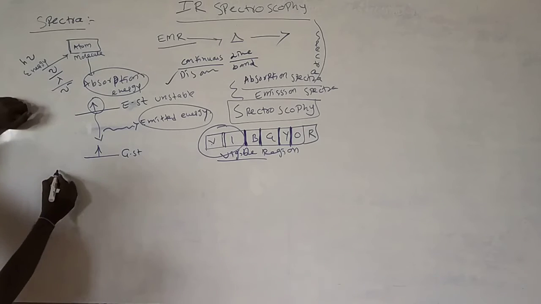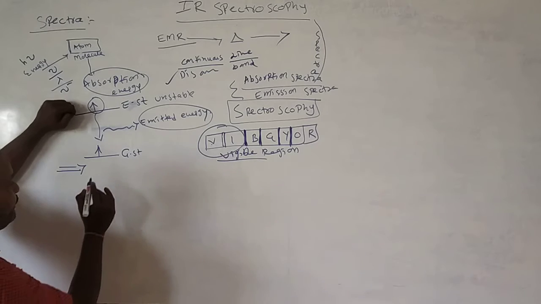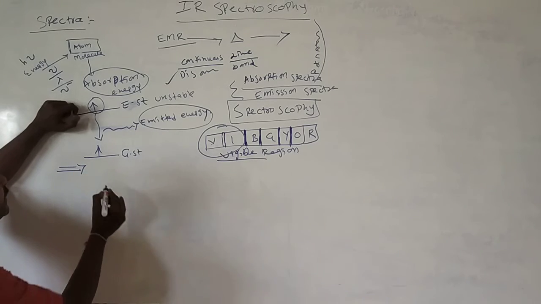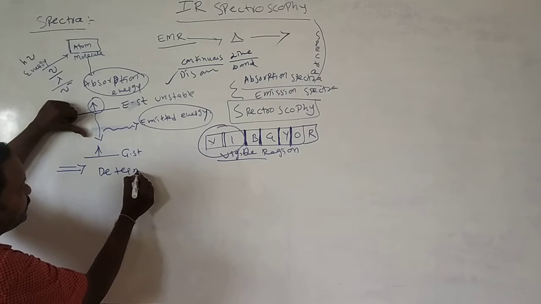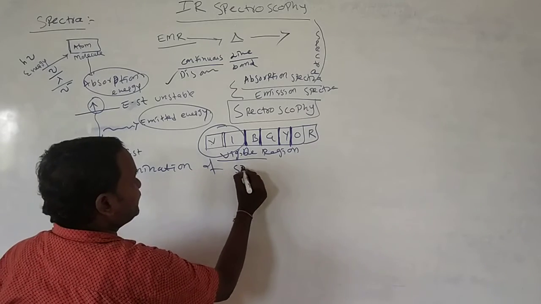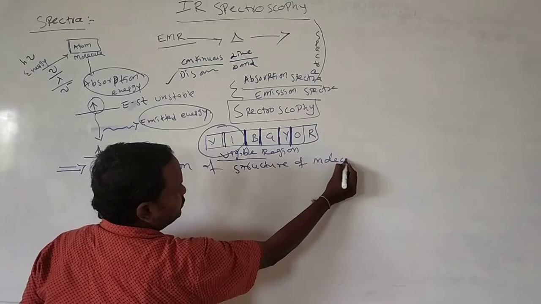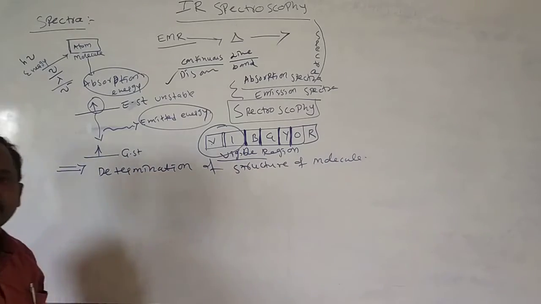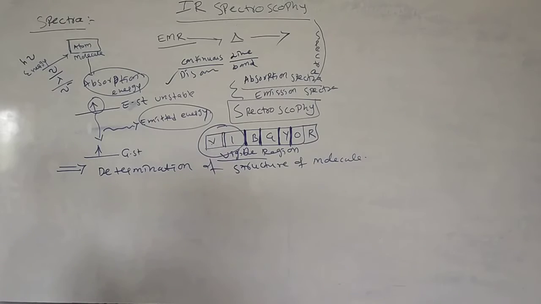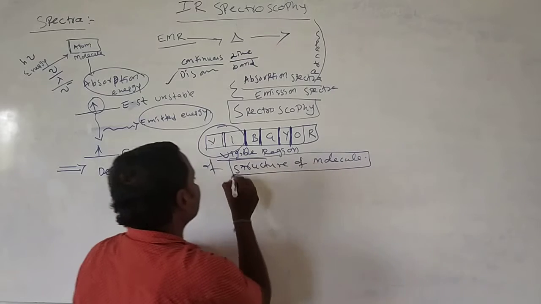And what is the use of spectroscopy? What is the significance of spectroscopy? How many spectra are present in chemistry? Spectroscopy is especially used for the determination of the structure of a molecule. It may be organic, inorganic, or any other.